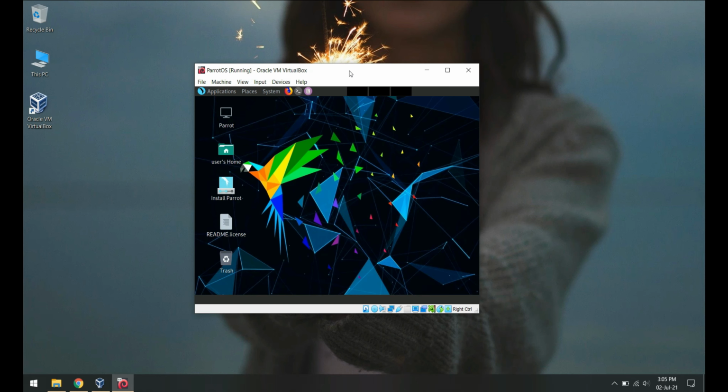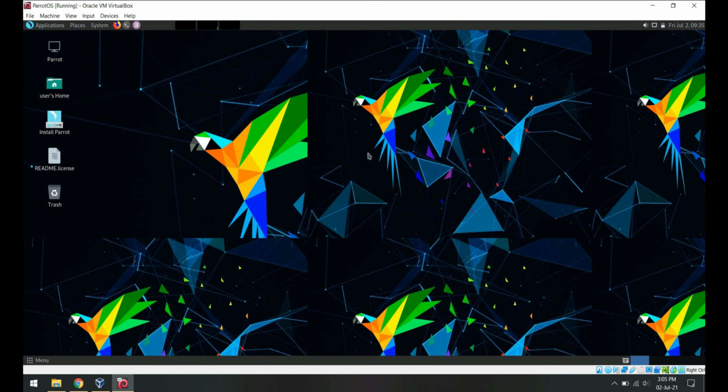And we're finally here. This is the Mate desktop environment we're using. It may look different if you chose the KDE environment from the website when downloading the ISO file. Now you can use it in full screen and it will readjust itself and change the resolution.